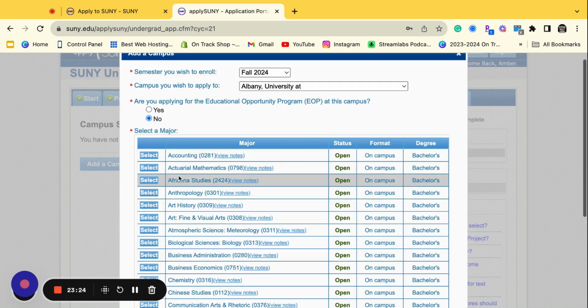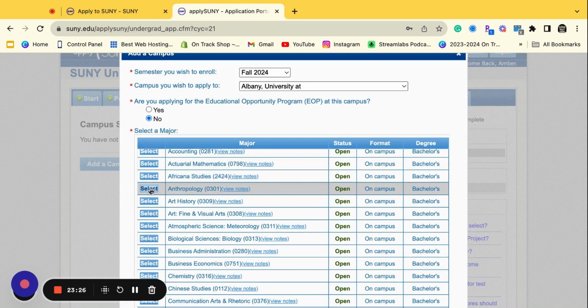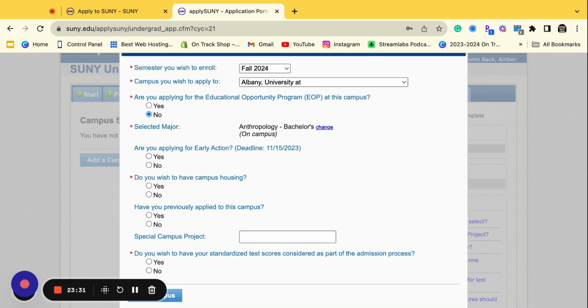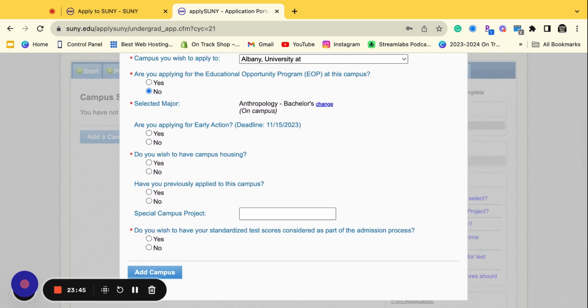I'm probably going to put no for this. I'm just picking stuff at this point, right? Just because I want to show you the rest of the application. They're asking if you want to apply early action, which you have to apply before the 15th of November in order to do the early action. They want to know if you plan on staying on campus. This is Albany. I live in the Bronx, so I will absolutely need campus housing. Otherwise, I won't be able to get to school, right?